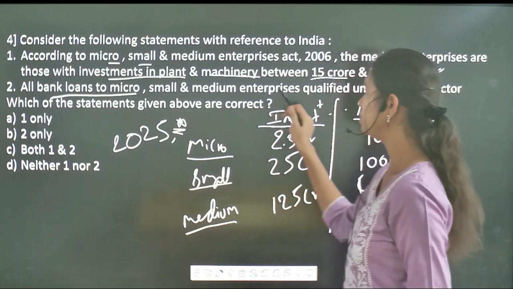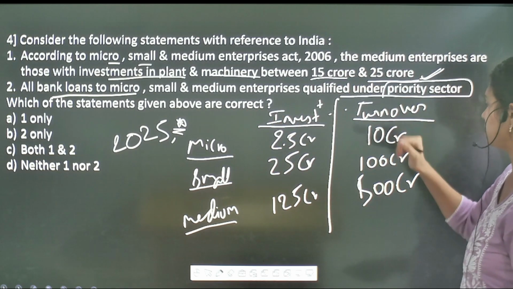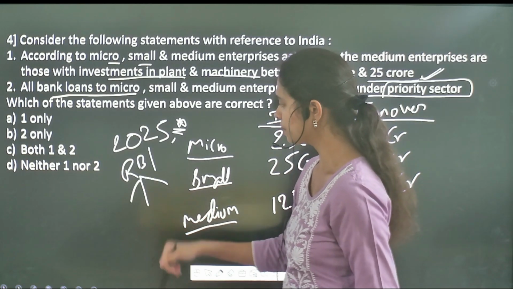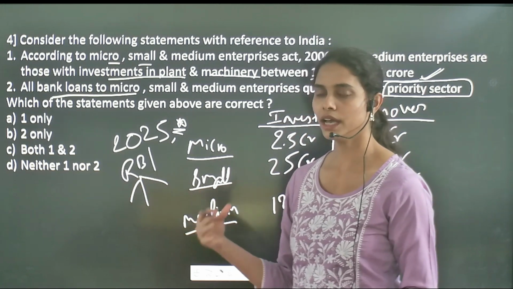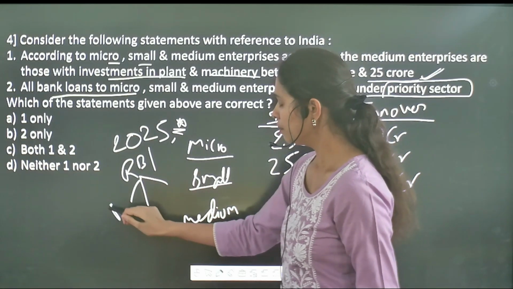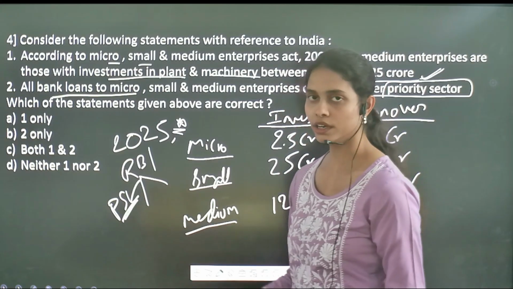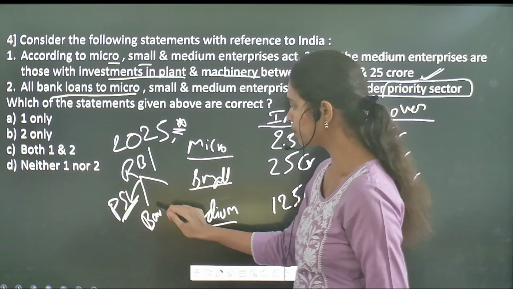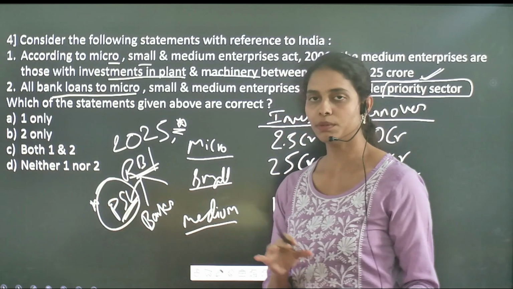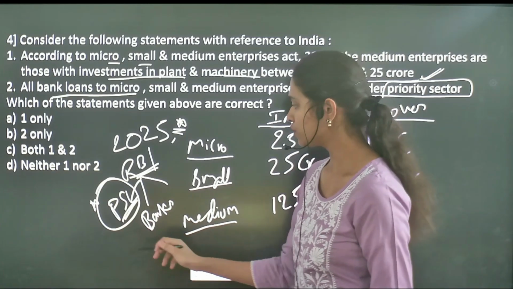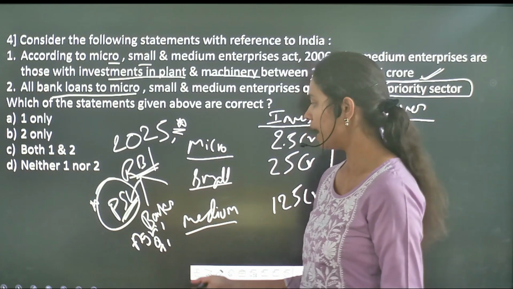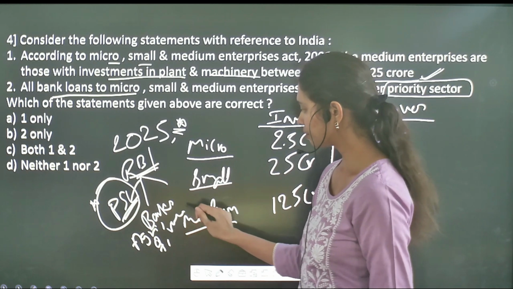Next, all bank loans to micro, small and medium enterprises qualify under the priority sector. First and foremost, under the RBI, different banks are present, and the RBI regulates different banks, NBFCs as well as financial institutions. The RBI gives guidelines on priority sector lending to the different banks which work under it. Priority sector lending is nothing but giving priority in lending to particular sectors, which include agriculture, women, self-help groups, and different rural welfare activities.